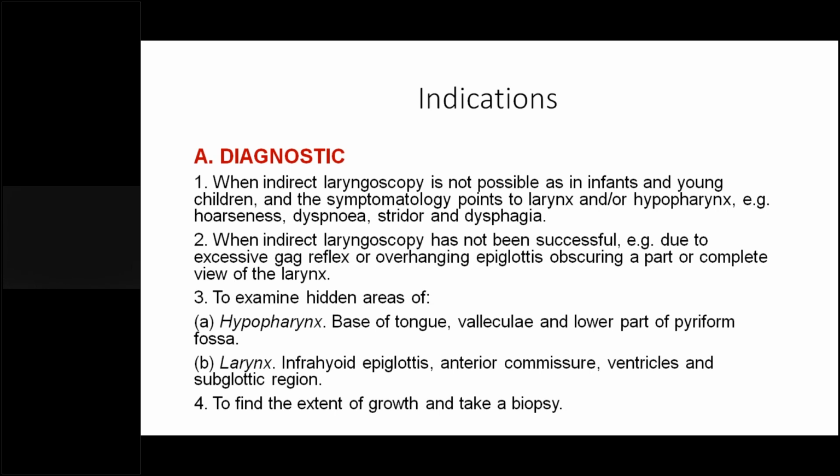There are two types of laryngoscopy we do. In the OPD procedure, we do indirect laryngoscopy. Whenever patients come to you with complaints of dysphagia, hoarseness of voice, or breathlessness, and you suspect some change in the voice or something in the hypopharynx, you have to visualize the larynx. How do you do it in the OPD setup?